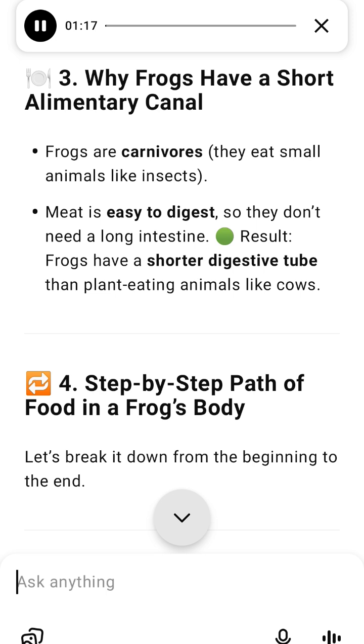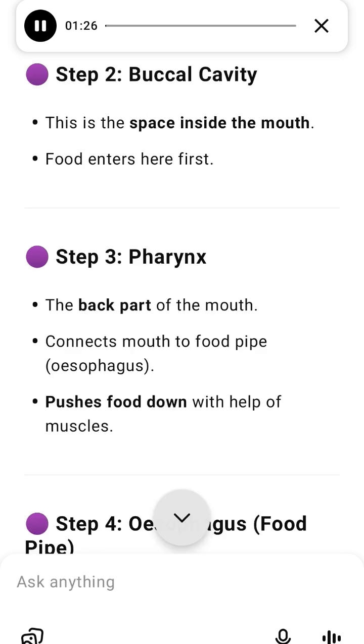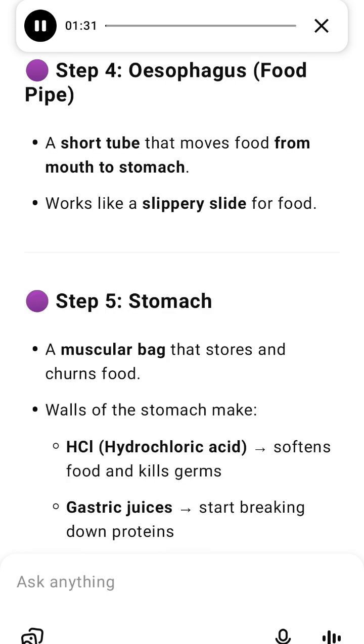C. Pharynx. This is the back part of the mouth, a small passage that pushes food into the oesophagus. D. Oesophagus. A short muscular tube that carries food to the stomach. It's like a slide or pipe for food.